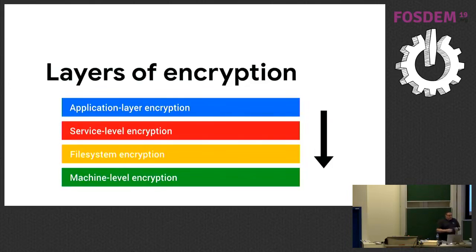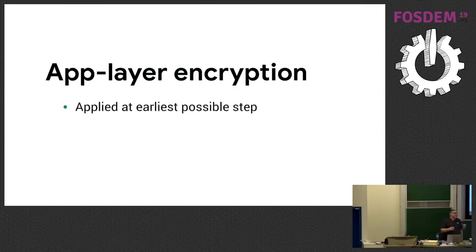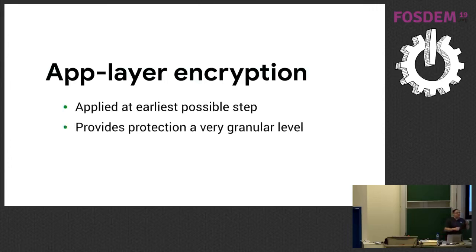Application layer encryption is kind of the highest level of encryption that we have today because it's applied at the earliest possible step in the encryption process. And it provides encryption at a very granular level. So when you think about something like File Vault on OS X or BitLocker on Windows, that's a key that protects an entire file system. And if an attacker is able to get that key either through brute force or social engineering, they've decrypted the entire file system and all of the data is now available to them.